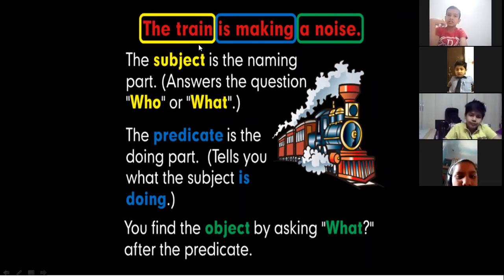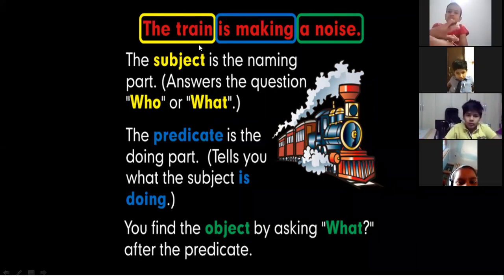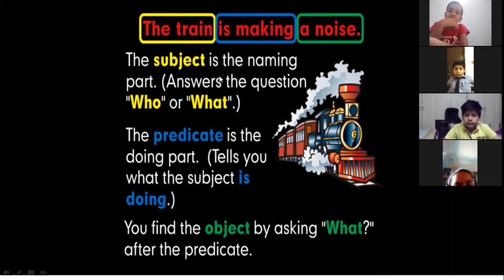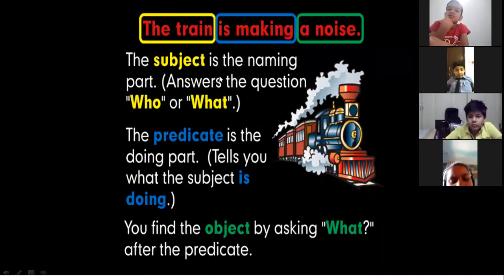So when we put who, then the answer is coming, who is making the noise? The train is making the noise. So the train is your subject. Now the predicate part, which is in the blue color box, the predicate is the doing part. It is telling us what the subject is doing. So again, when we put a question, what is the train doing? The train is making a noise. So is making a noise is your predicate, right?